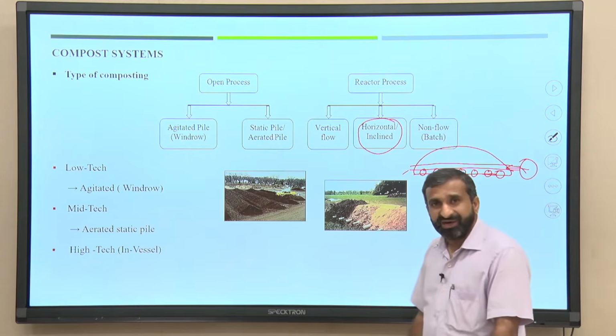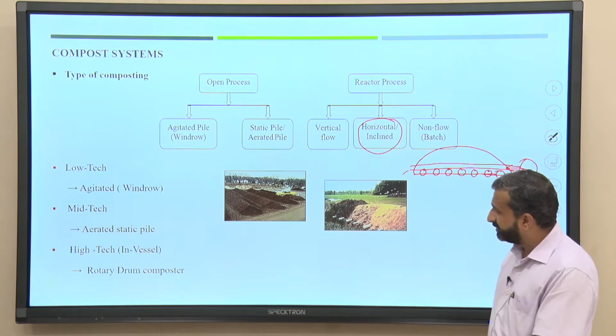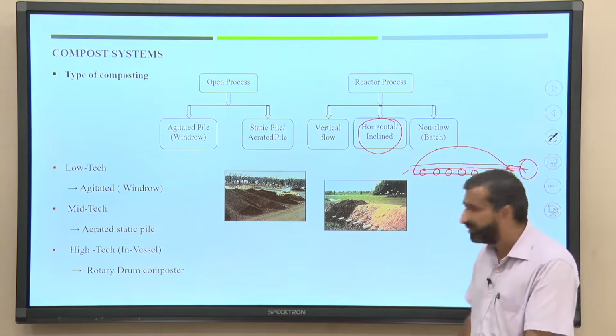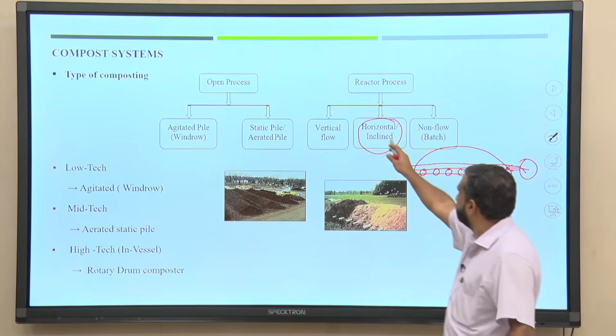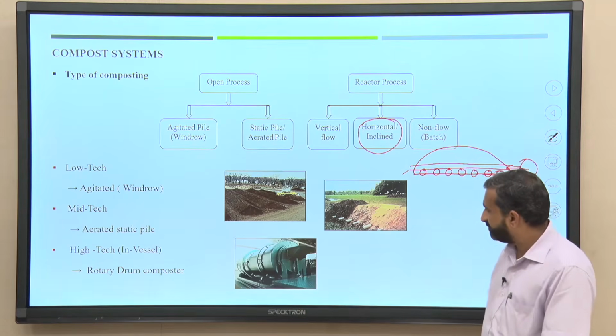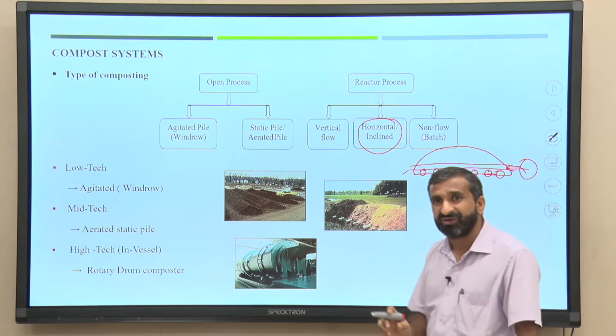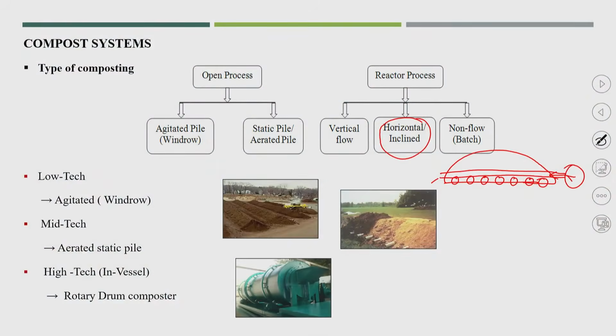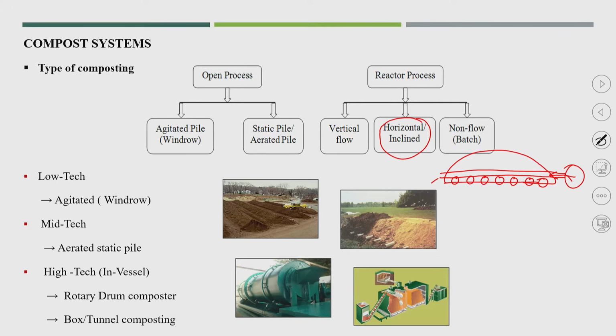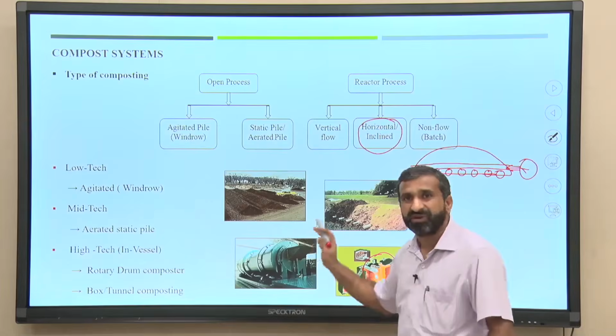Now, the high tech technology, or reactor process, is the in vessel process, and a very popular one is the rotary drum composter, specially the horizontal or inclined method. In our next lecture I will specially talk about the in vessel composting method, because I think this kind of technology is highly beneficial for decentralized composting. And another is box or tunnel composting, where there is a particular box where the entire degradation could take place. So, these are the types of composting method.